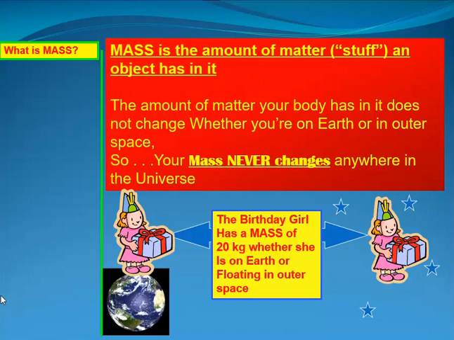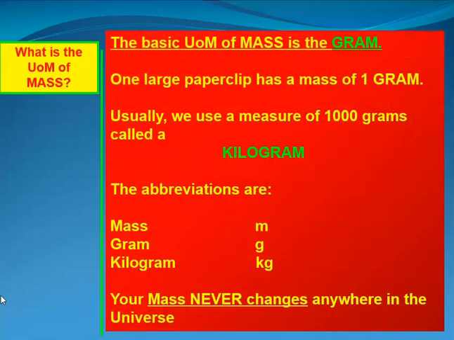In a couple lessons we'll see what the difference is between mass and weight. So the basic unit of measure of mass is the gram. One large paperclip has a mass of 1 gram. In physics, however, grams are what we use most of the time in chemistry because we're dealing with very small amounts of matter. But in physics, we generally deal with a unit of 1,000 grams called a kilogram. So the abbreviations are mass is lowercase m, gram is lowercase g, and kilogram is lowercase kg. So again, your mass never changes anywhere in the universe.